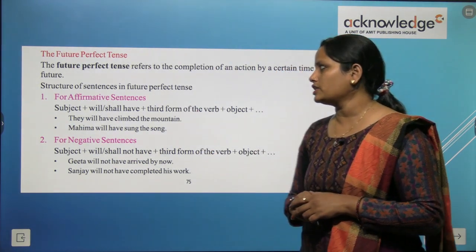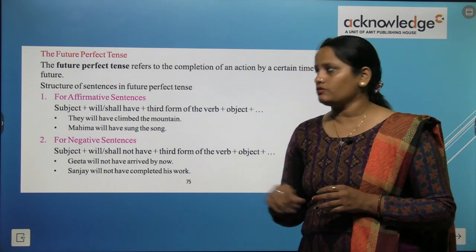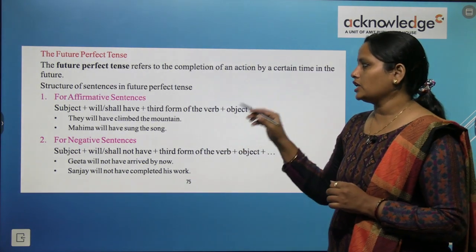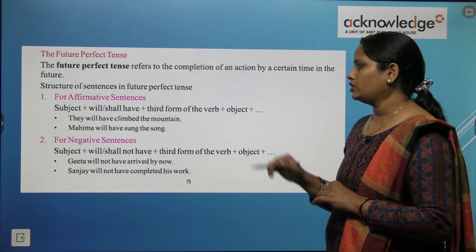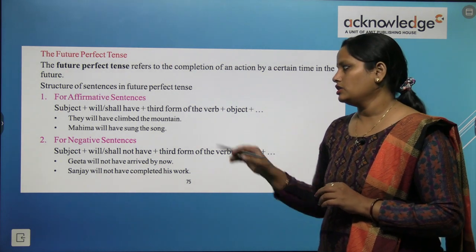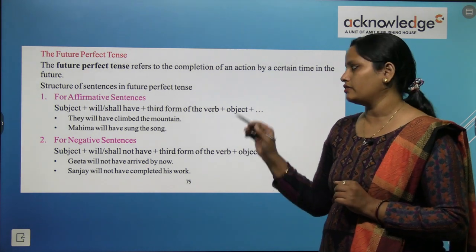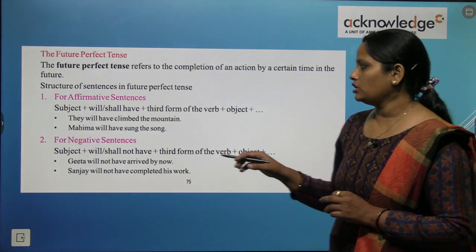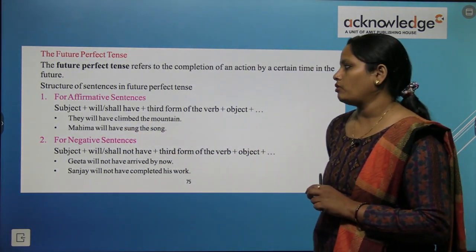The structure of sentences in the future perfect tense. For affirmative sentences we write subject plus will or shall, then have, and the third form of the verb, then object. They will have climbed the mountain, and Mahima will have sung the song. So here we have used will with have, and then we have used the third form.